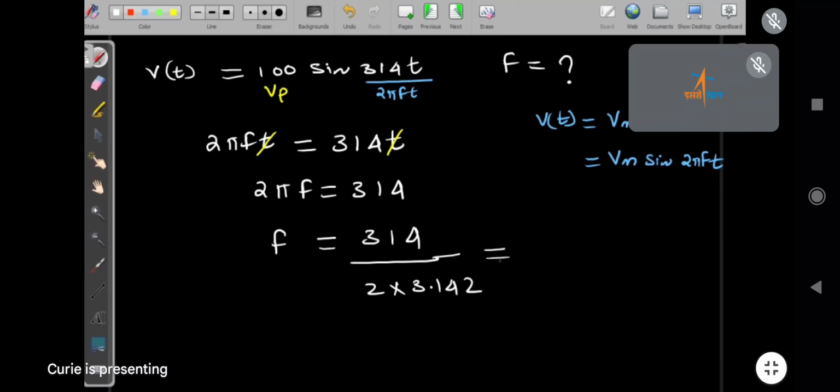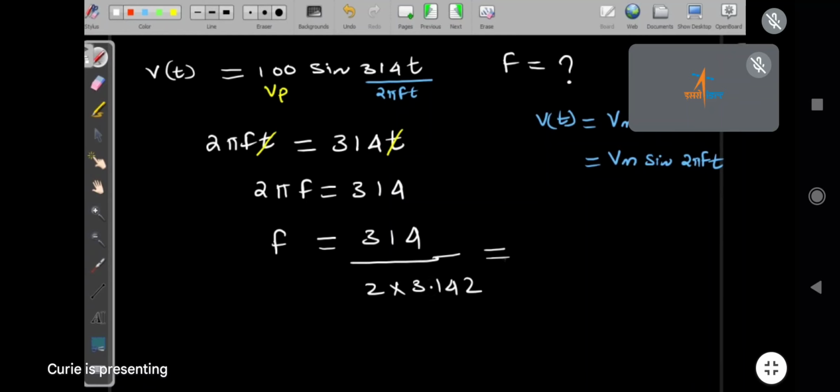And now we want to simplify the calculation because we don't have the calculator. Jagdish, are you there? Akhil, are you there?